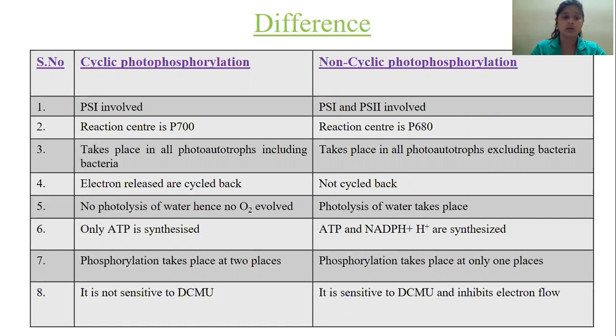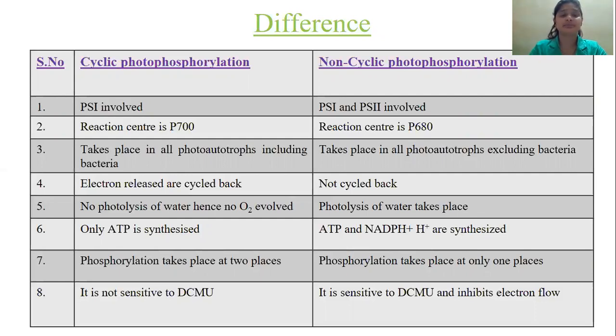Only ATP is synthesized in the cyclic, and no NADPH plus H plus, whereas in the non-cyclic, ATP as well as NADPH plus H plus are synthesized. Cyclic photophosphorylation takes place at two places, whereas non-cyclic takes place at only one place.